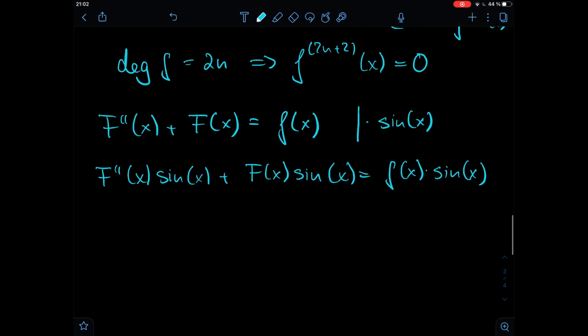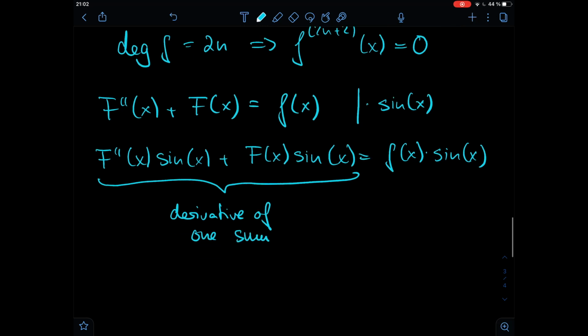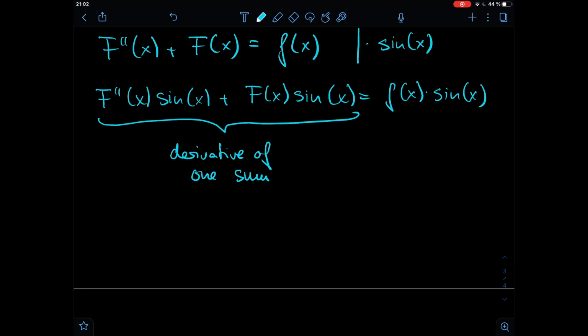What we're going to do now is transform that whole side of the equation into the derivative of one term, of one sum to be more precise, and we're going to do that by using the product rule in reverse.